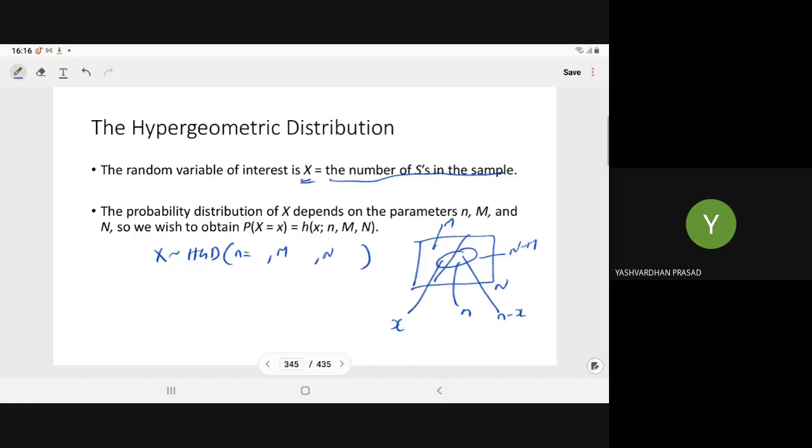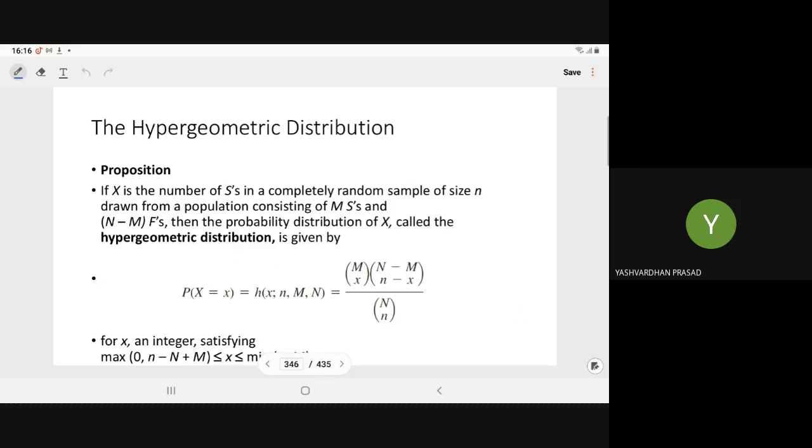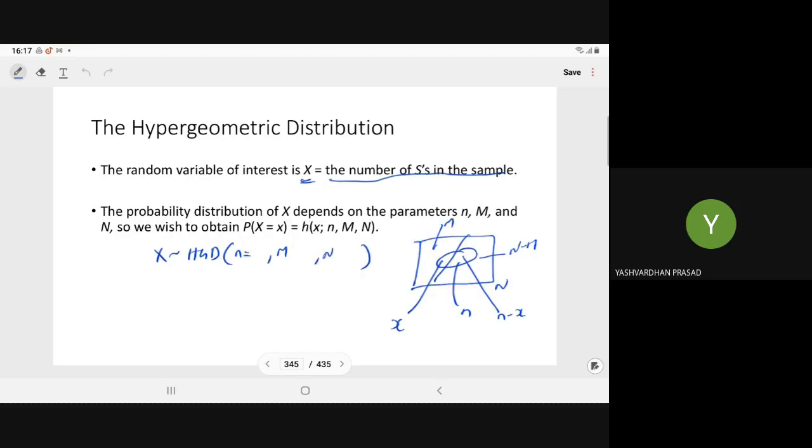So here x is the random variable. So what will be the PDF? Now the question arises, what is the PDF? So probability that X is equal to x, it is nothing but, because here we have M population having the characteristic.